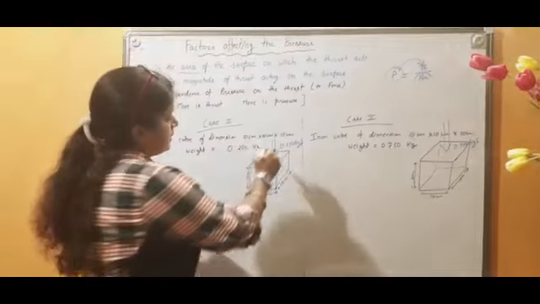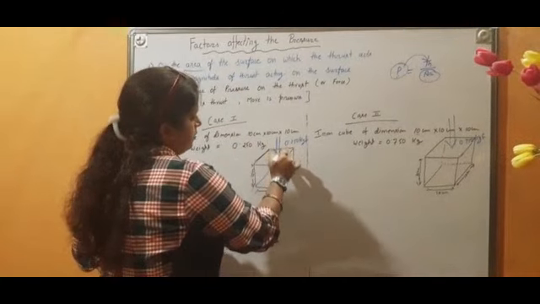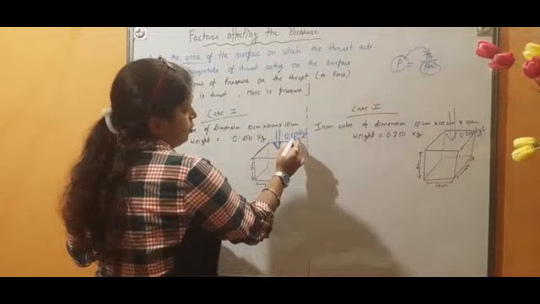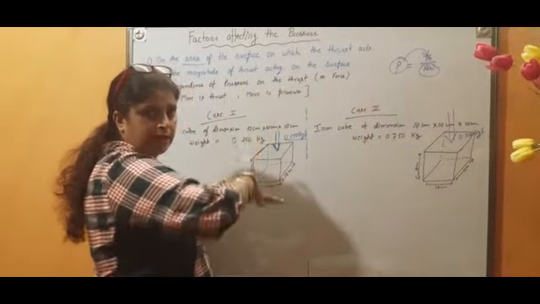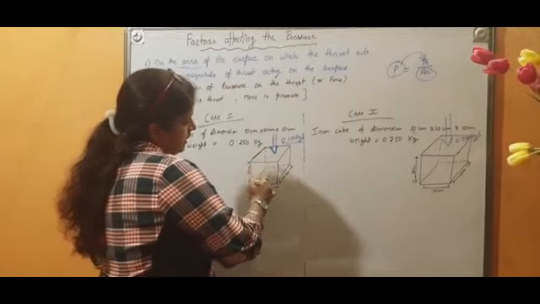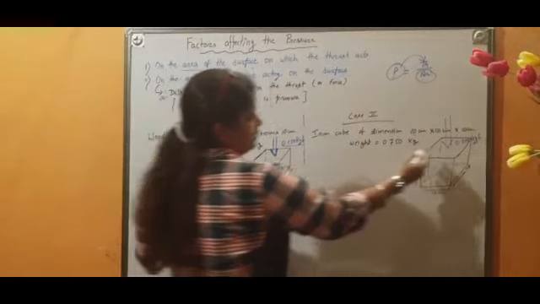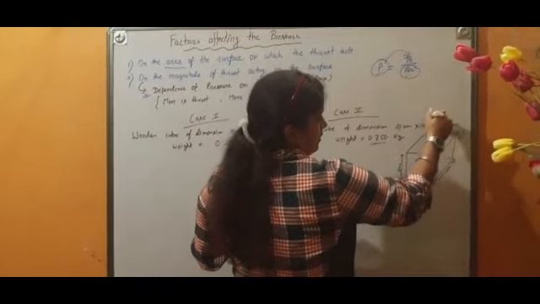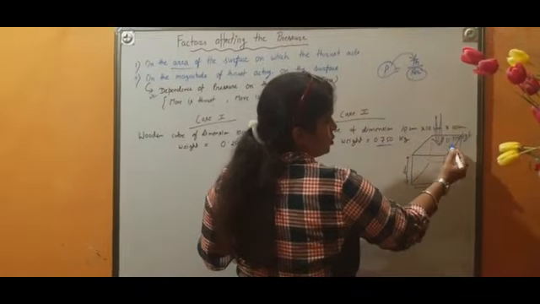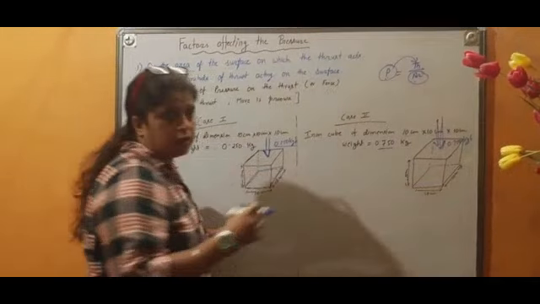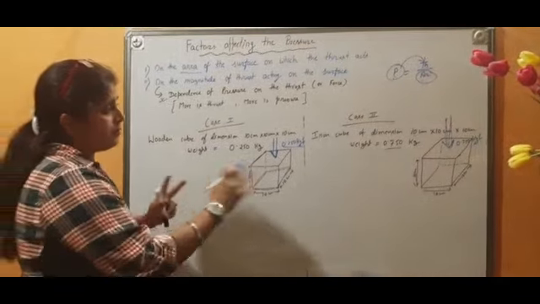Now you will see this is the weight of the body, so that is equal to the thrust. That's why 0.250 kg of thrust will be applied because of the weight. That much thrust is applied on this area, and here since the weight of the iron is 0.750, 0.750 kg of thrust will be applied on the same area. So we are going to see what is the difference between the pressure.